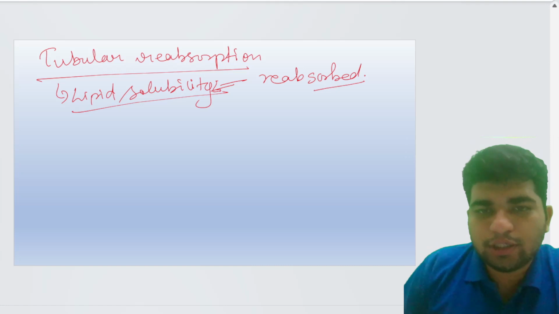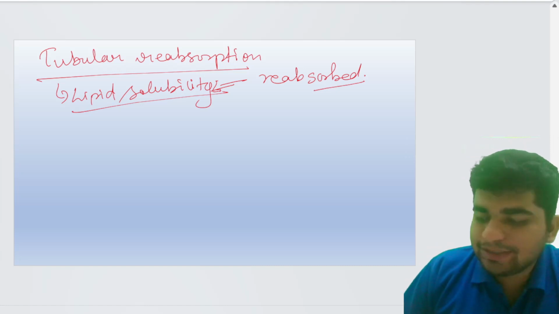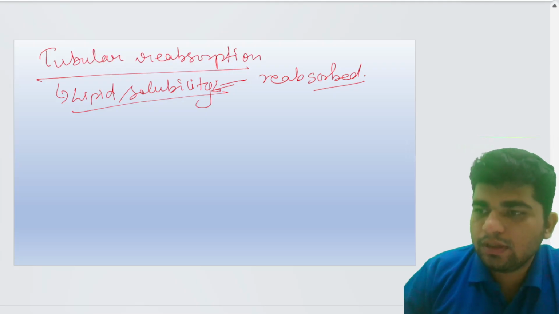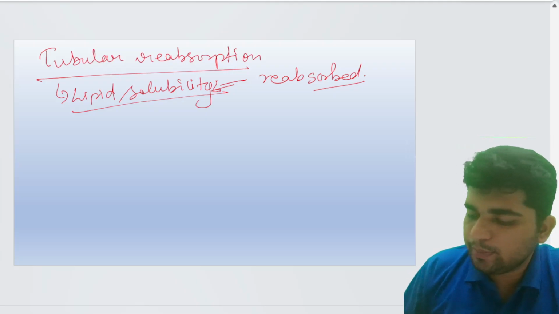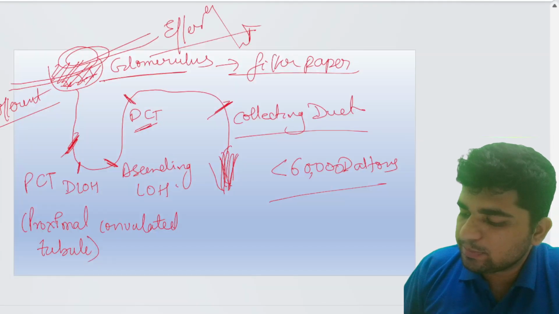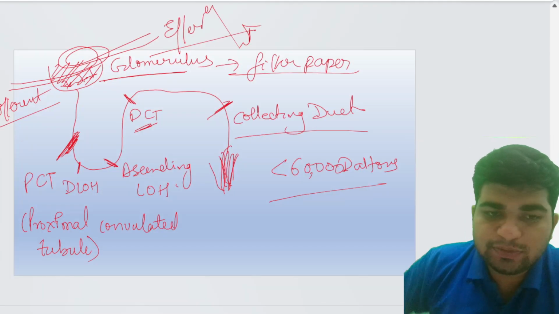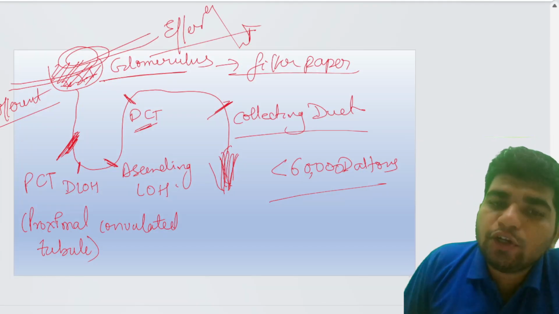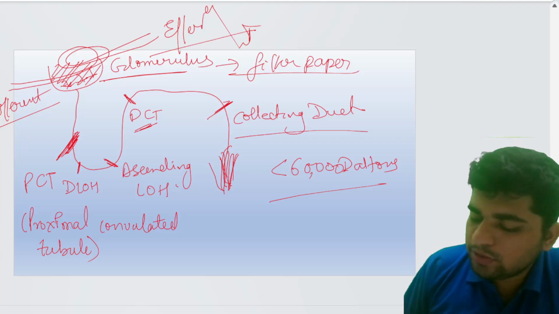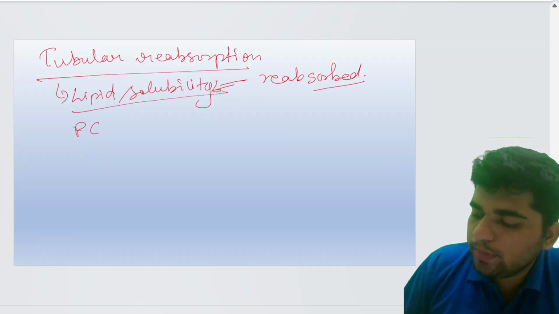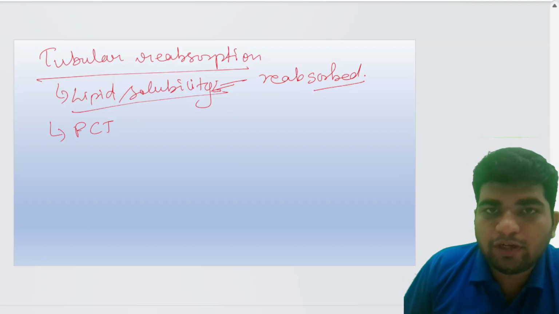Generally, tubular reabsorption takes place from the PCT. This part is the PCT, the proximal convoluted tubule.